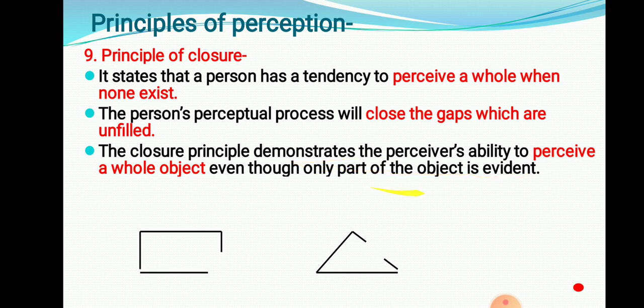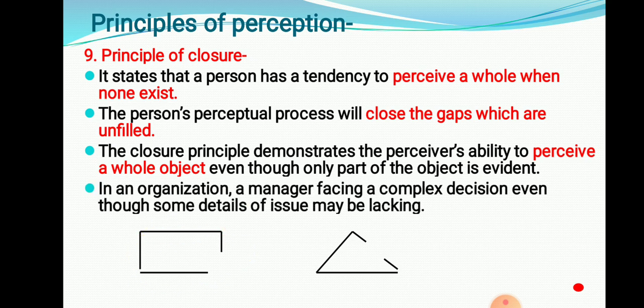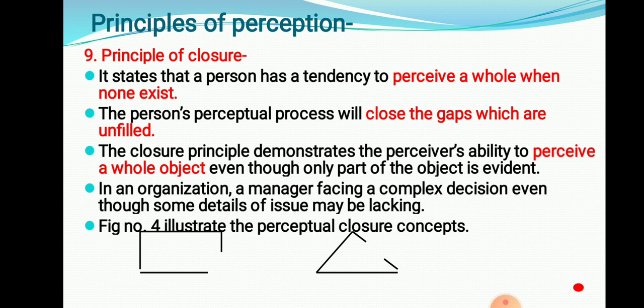Even though we get only some parts of the evidence, we perceive the object as a whole. If we get some clues, by that way we can understand what the problem is, what the matter is, what the information is. In an organization, a manager facing a complex decision may lack some details of the issue. Based on some data, we are going to take a decision. That is the principle of closure.